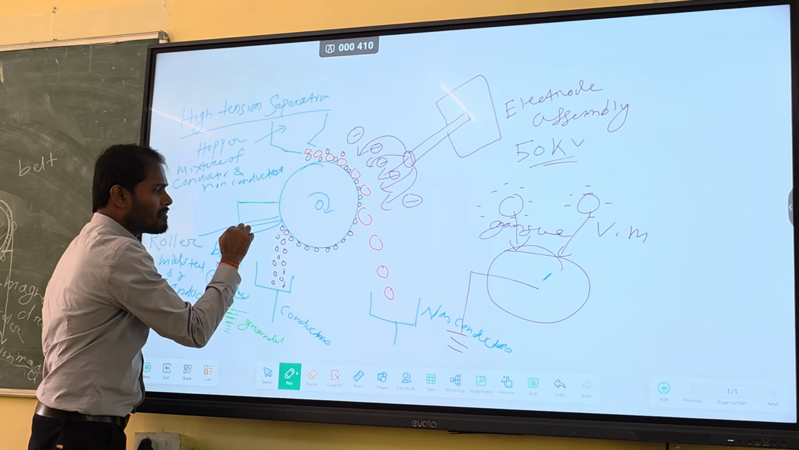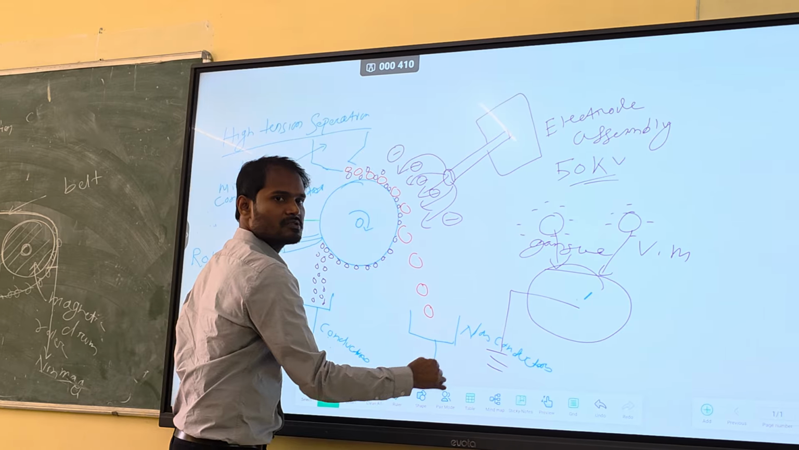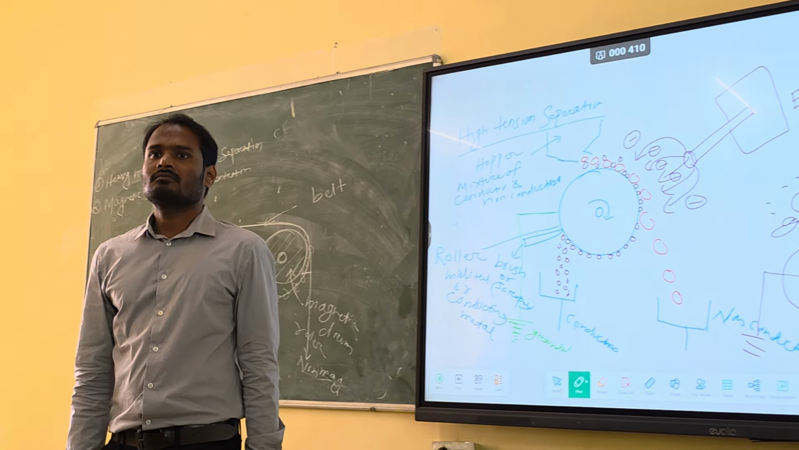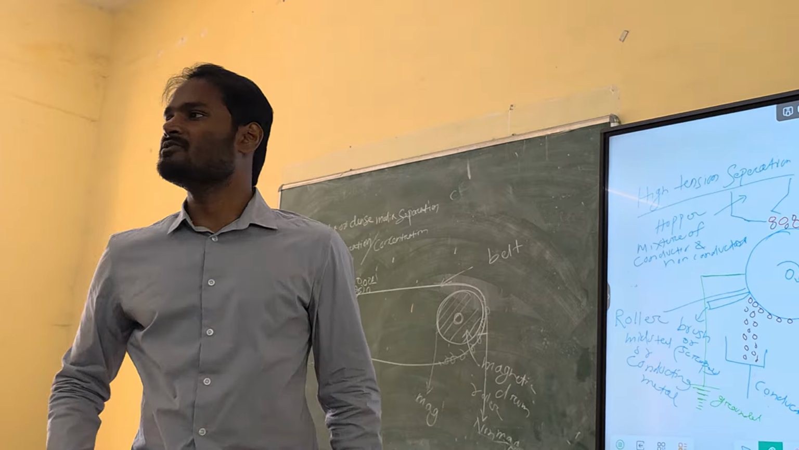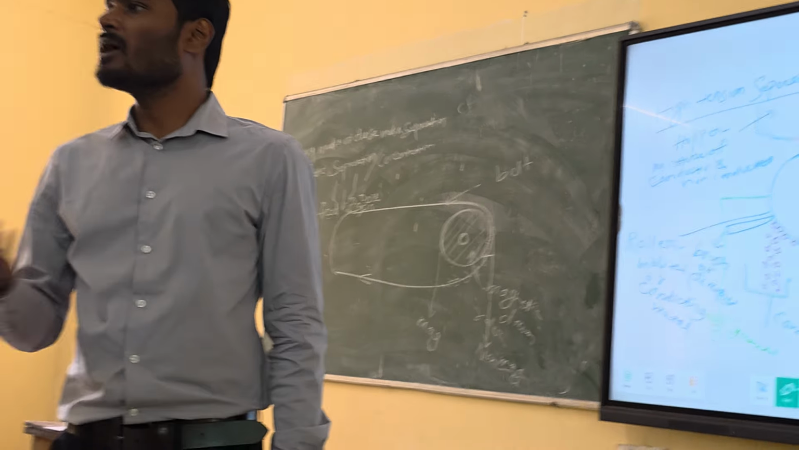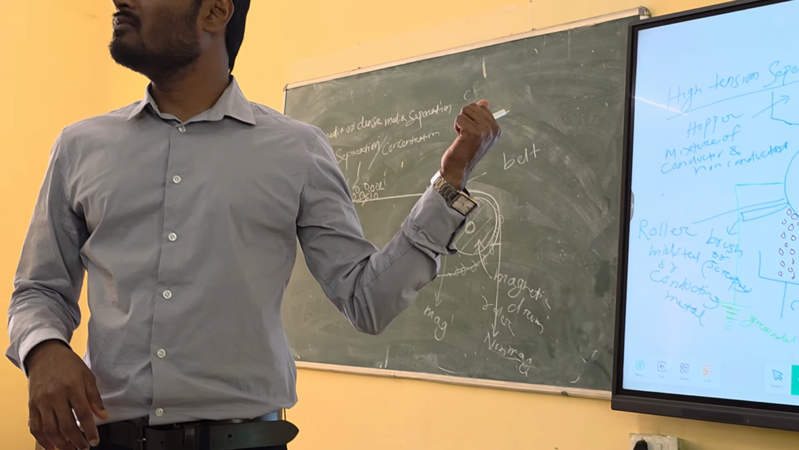So you have a brush. What will the brush do? It will scrub the particles and they will fall here. So these are actually the conductors, and these are the valuable minerals, non-conductors. You will definitely get a question on electric separation, and maybe high tension. What is high tension separation? Draw the diagram and explain it. Can I explain it again? If you want, I will explain it again.